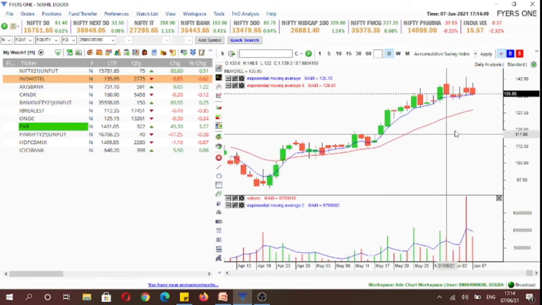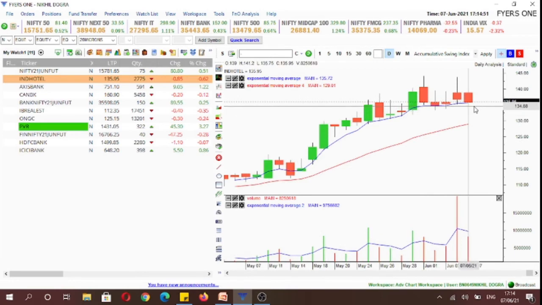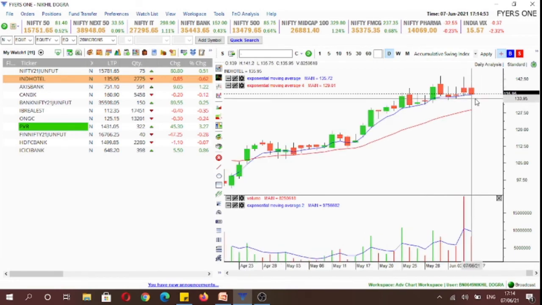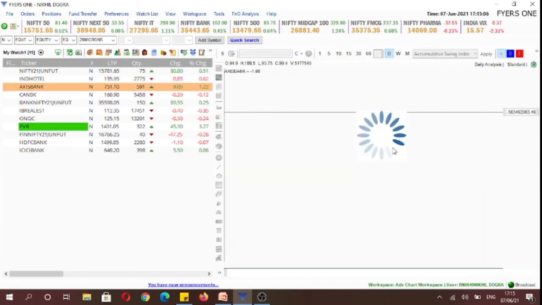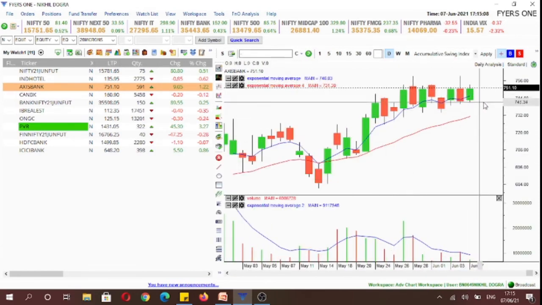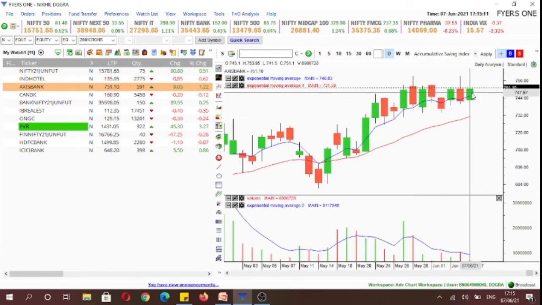Indian Hotel has formed an inside candle on the daily time frame, and we will look for a buying opportunity above 141.3 levels with a normal size, or we will look for a selling opportunity below 135.65 with half a normal size. Next stock is Axis Bank. We'll look for a buying opportunity above 754 with a normal size, or we'll look for a shorting opportunity below 741.4 with half a normal size in Axis Bank.